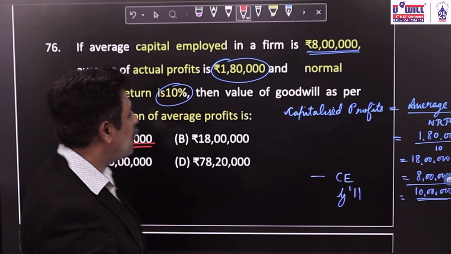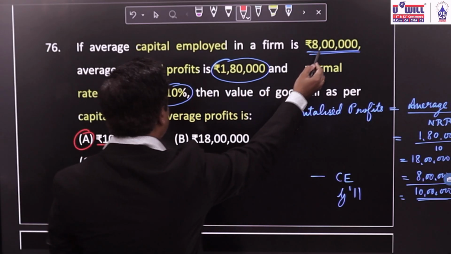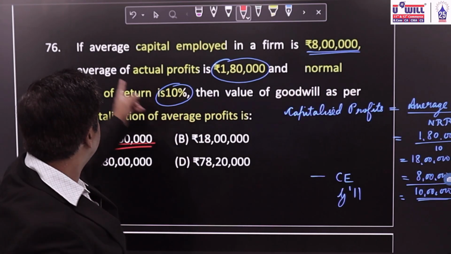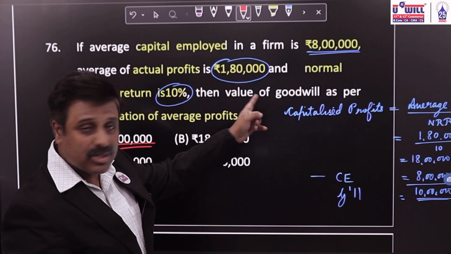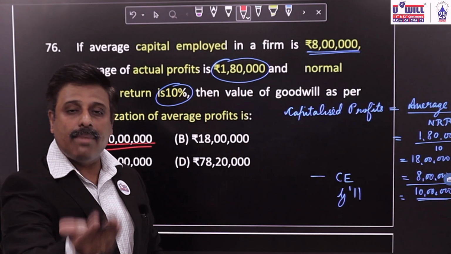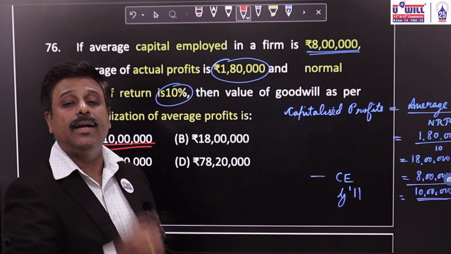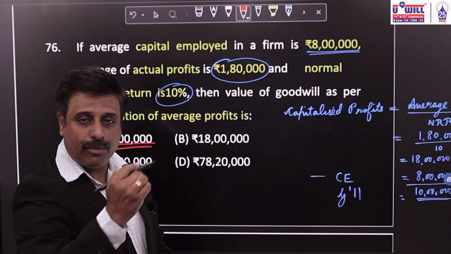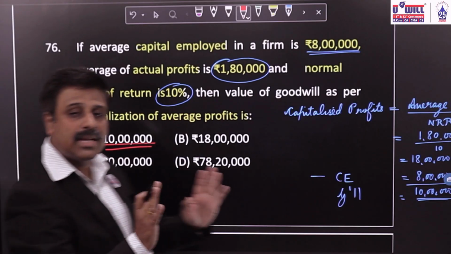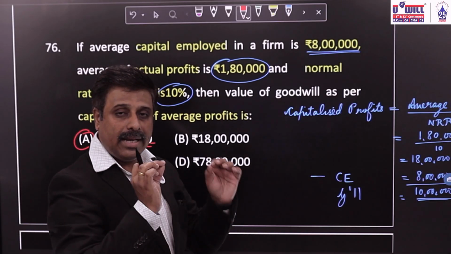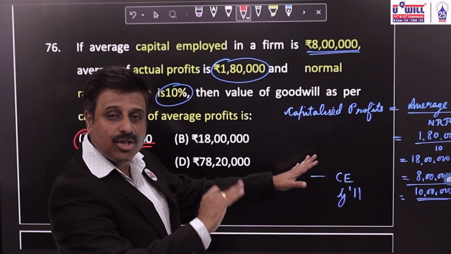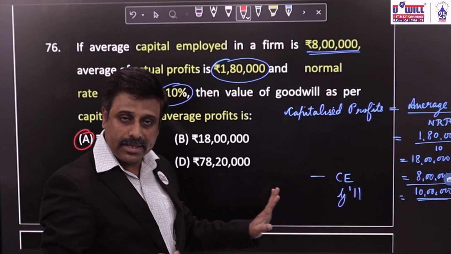Means you find out super profits, capital employed 8 lakhs into 10%, normal profits 80,000. Actual profits 1,80,000 minus normal profits 80,000, 1 lakh would be super profits. Then you apply capitalization of super profits formula. Super profits 1 lakh upon normal rate of return 10 into 100. Then also you will get 2 lakhs. So answer by both the methods will come same. In exams, if you get nervous, forget any one formula, then in MCQ you can apply the other and also solve the others. Okay, keep it in mind.